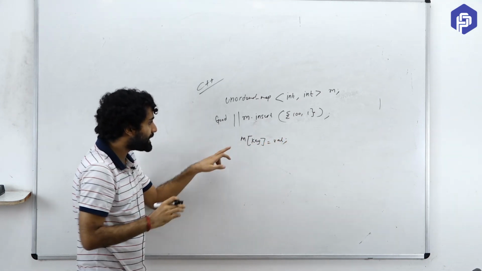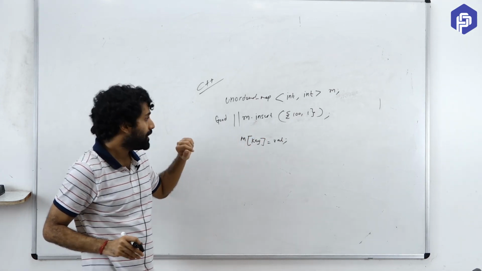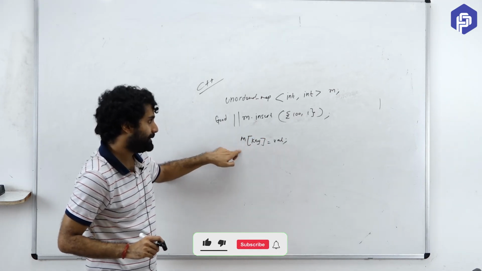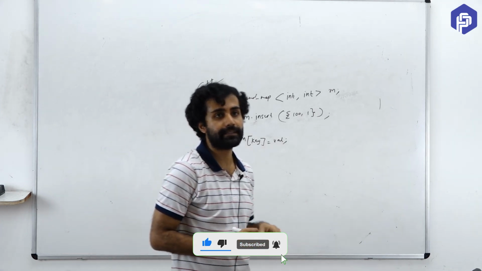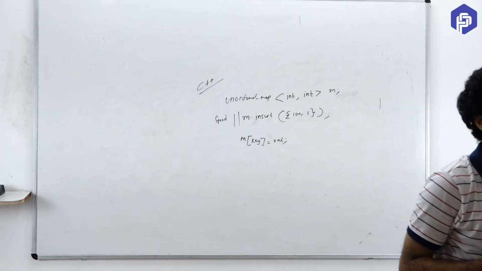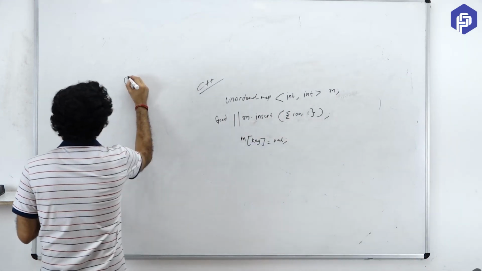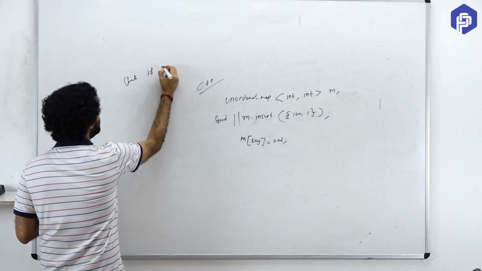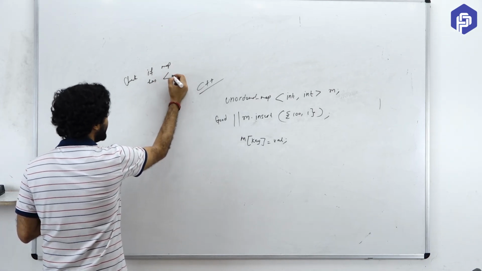This gives an impression as if this is an array, but this actually is not an array, right? This is a bit risky. Can somebody tell me why this is a bit risky? In some situations this is risky. So I'll tell you when this is risky. Let's say you have to check if a map has a pair x, y.